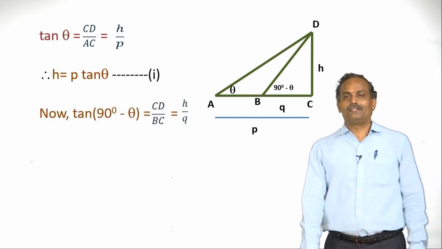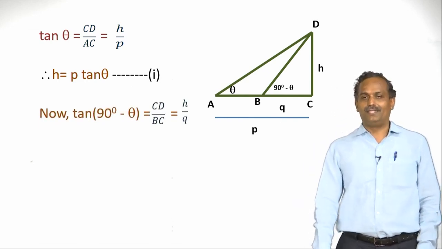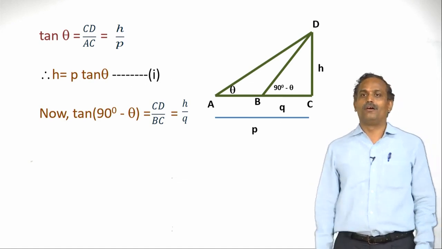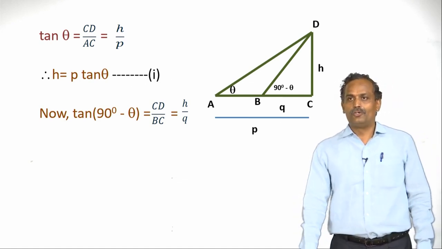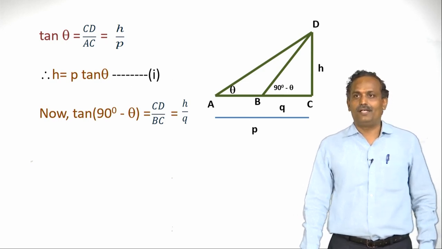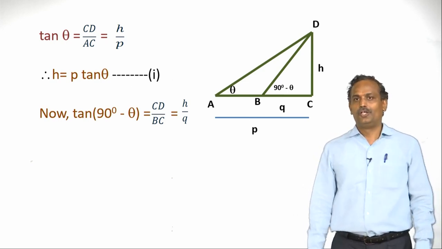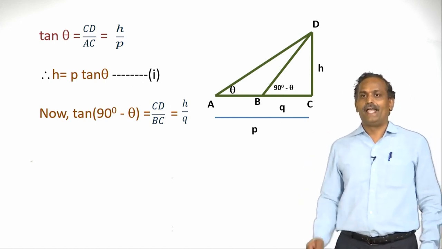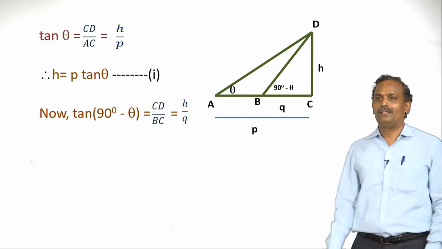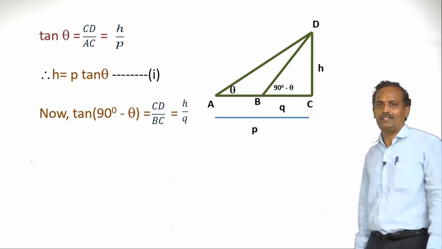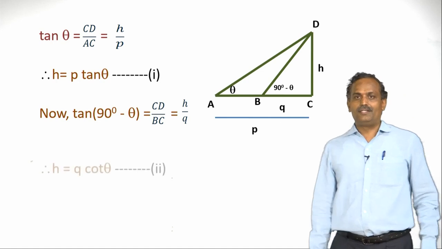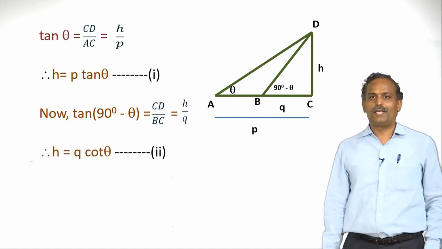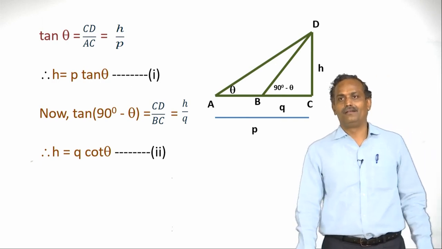Now let us find tan of 90 minus theta. What is tan of 90 minus theta? We have to recall complementary angles. So tan of 90 minus theta is cot theta. So tan of 90 minus theta in triangle DBC is H by Q. We have assumed those values, it has been given. Now cot theta is nothing but H by Q. So let us cross multiply by Q, thereby H is nothing but Q cot theta.